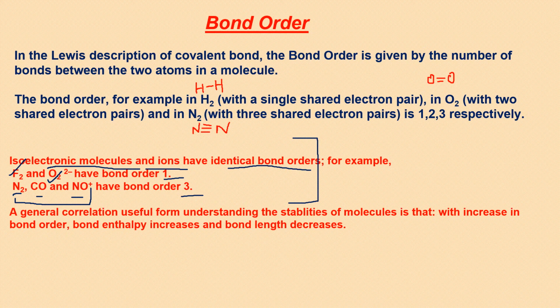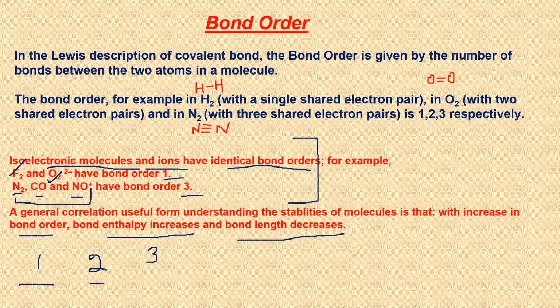A general correlation which is useful for understanding the stabilities of molecules is that with the increase in bond order, bond enthalpy increases and bond length decreases. Why should that be? If I move from bond order 1, a single bond, to a double bond, bond order 2, and a triple bond, bond order 3, then obviously the single bond would be longer.